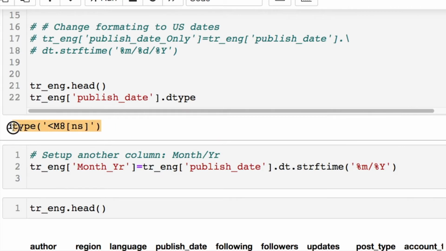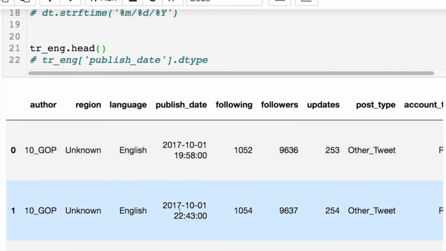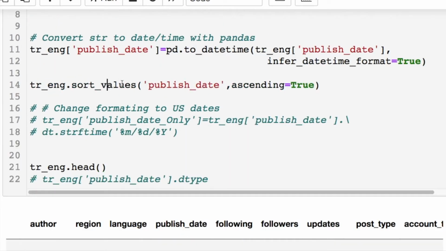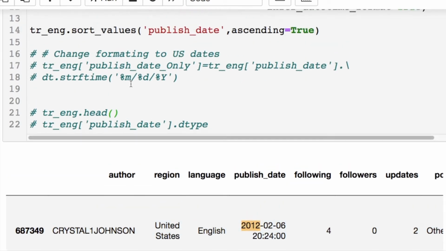And you'll see this. This means that it's now a datetime format. Perfect. But let's notice something else. Hold on. These aren't in ascending order, so that's what this is doing here. We'll put it in ascending order. Perfect. Now we're at 2012, which is what we want. This is going to help us later for the plots.